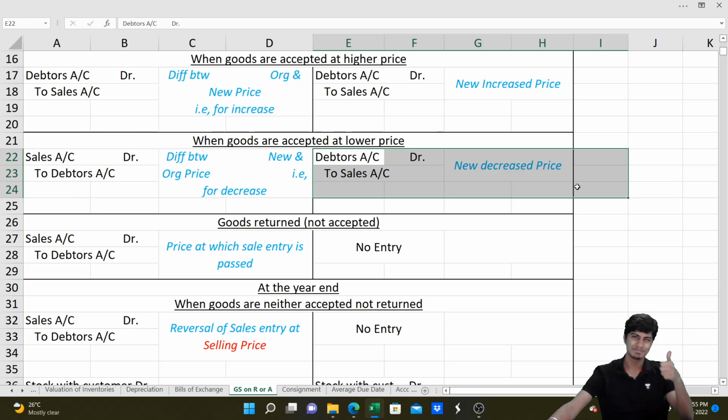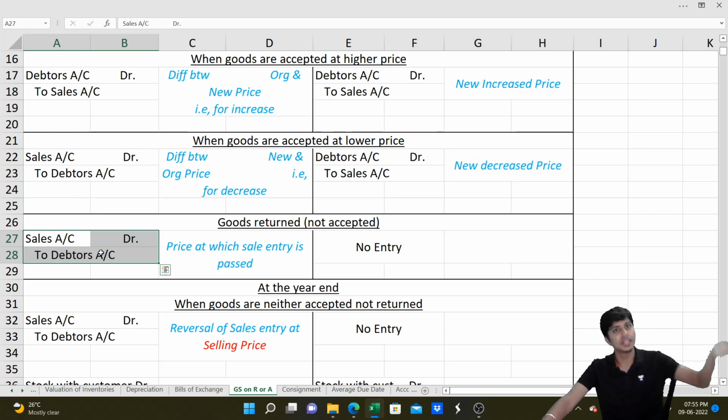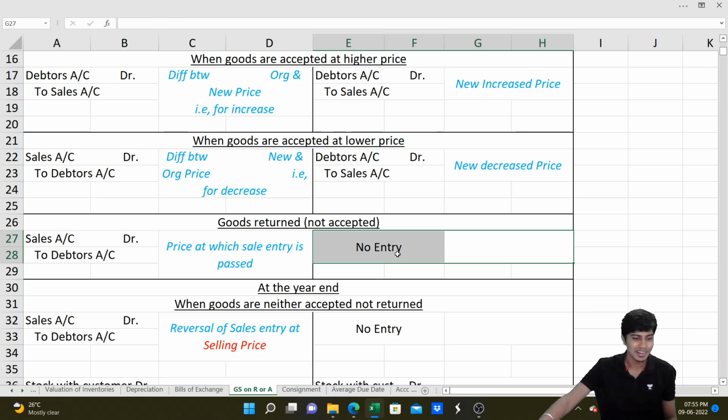Got it? Then if the goods are returned within the time given, then that is not a sale. If previously we had passed the sales entry, we would have to reverse it. If the sales entry was not passed when the goods are sent, then there is nothing to reverse. When they return the goods to us, we will not write an entry. Why? When we sent the goods, we didn't write an entry. When they return the goods also, we don't have to write an entry.